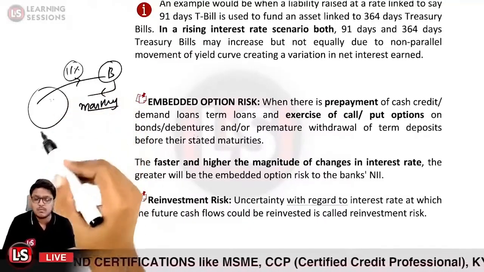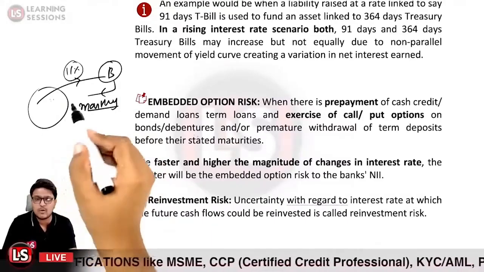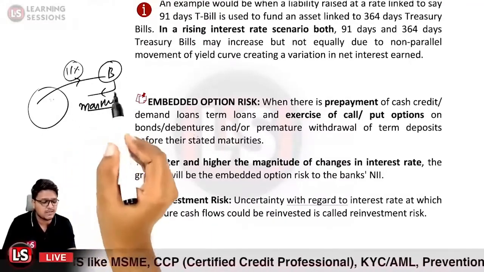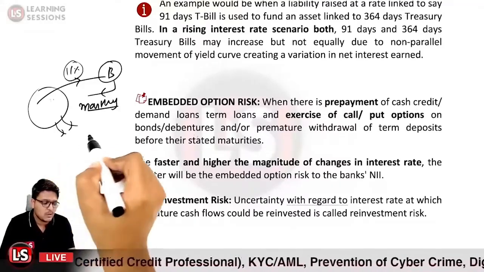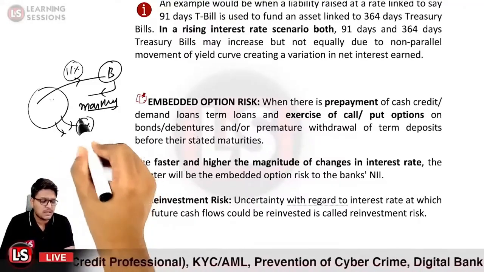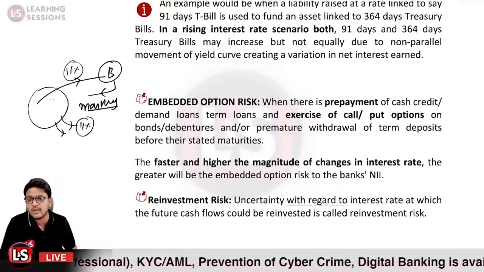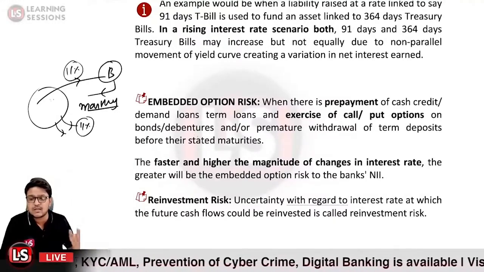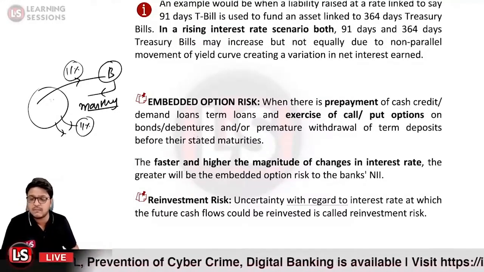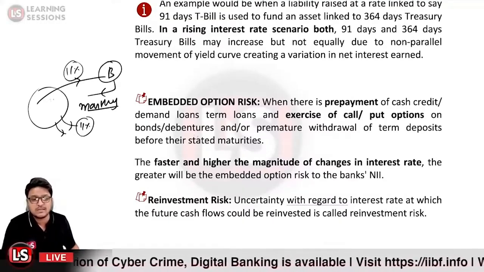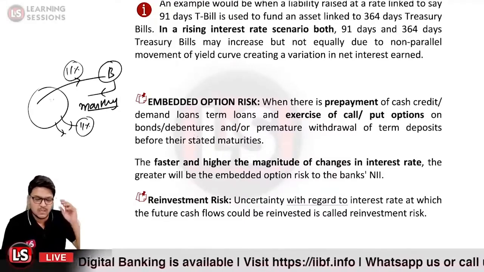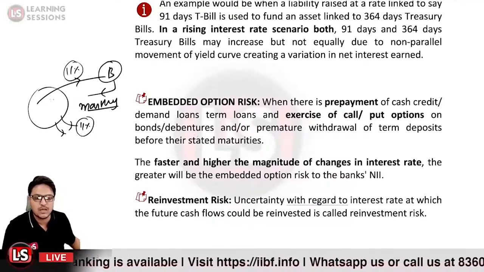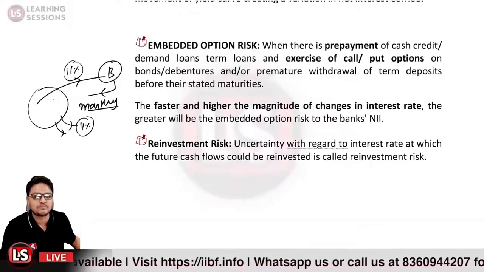It may not be the case that whatever amount you receive as repayment from person B, you will be able to reinvest at 11% in the market. So there is a risk that you will not be able to reinvest the amount received in the same scenario and at the same interest rate, so as to earn the same income. That is related to the reinvestment risk.